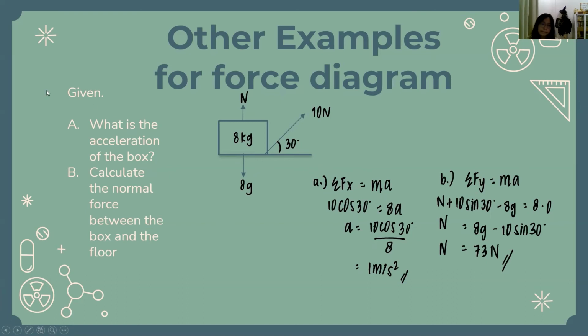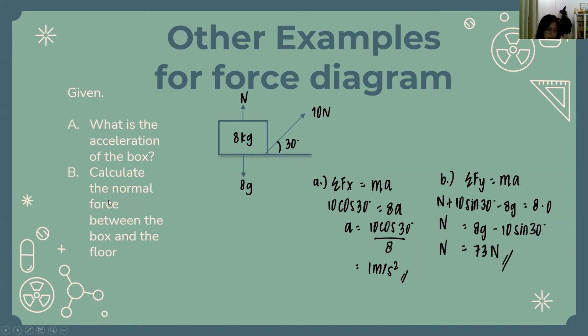So let's find a, the acceleration of the box. As we can see here, sigma Fx equals ma, and then 10 cos 30. Why is it cos? Because it is the x-axis, right? If it is the y-axis, then it uses sin. So 10 cos 30 equals 8a, and we got approximately 1 meter per second squared.